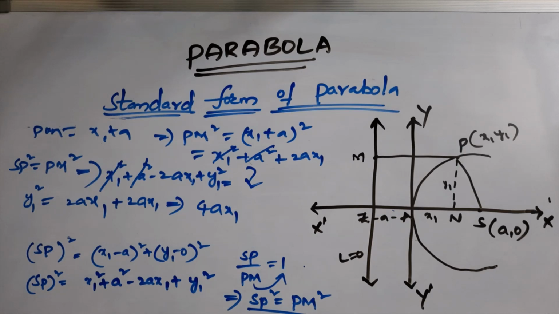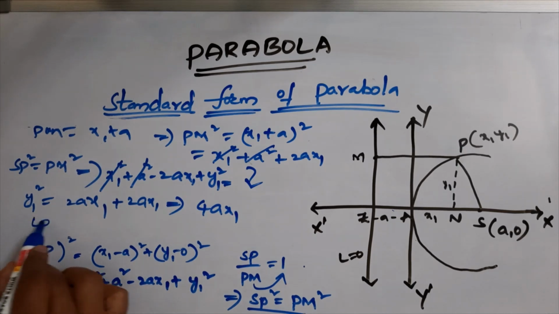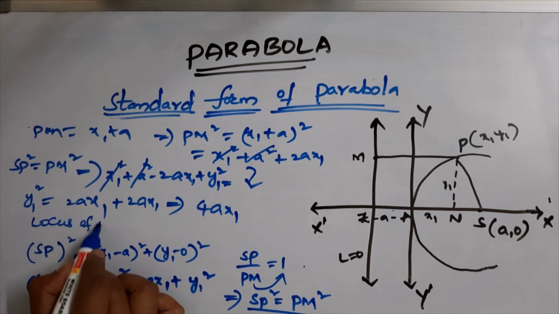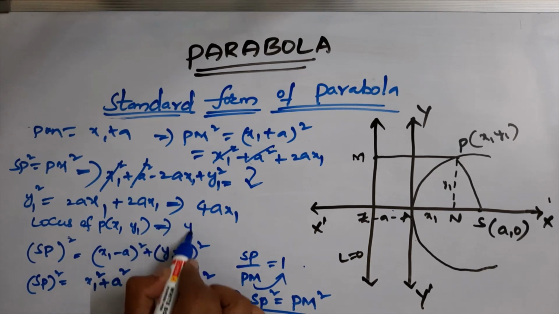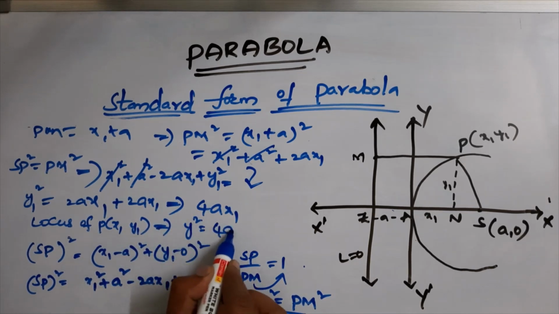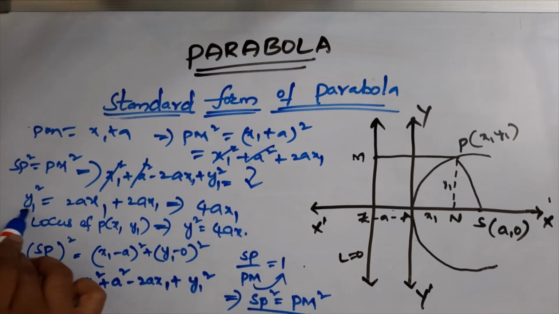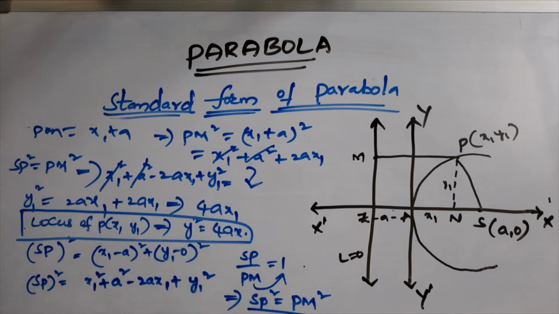So the locus of the point P(x1, y1) is y squared equals 4ax. This is the standard form of the parabola. The equation of the standard form of the parabola is y squared equals 4ax.